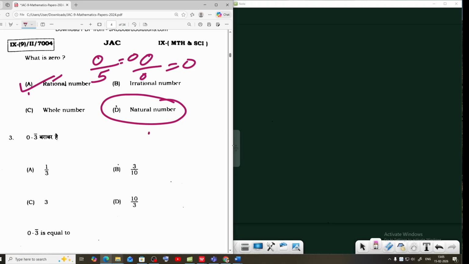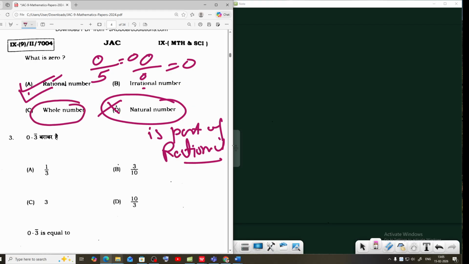Natural number is part of rational number, so option D will not be your answer. Here option A is correct answer. Irrational number, so 0 is not irrational number. Whole number, 0 also belongs to whole number, that means 0 1 2 3. The 0 is also part of rational number. So the correct answer is option number A.